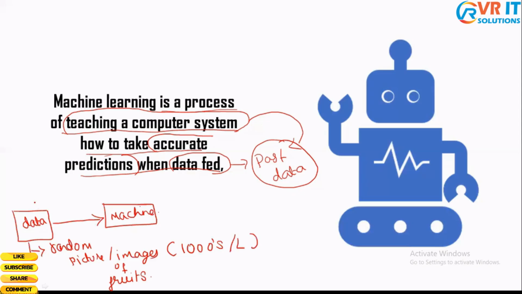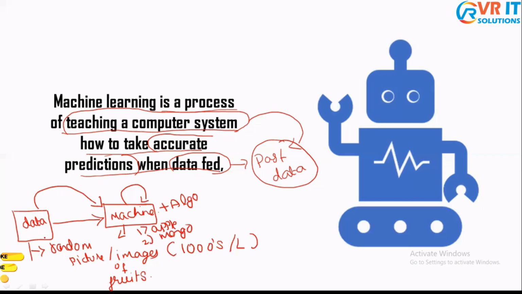Now once I input my data to my machine, my machine model will be trained with this data using an algorithm. So using an algorithm and my data, I'm going to build a model, and this model will learn from the data whether the first image is an apple, a second image is a mango. Again, remember the data is nothing but random images of fruits.